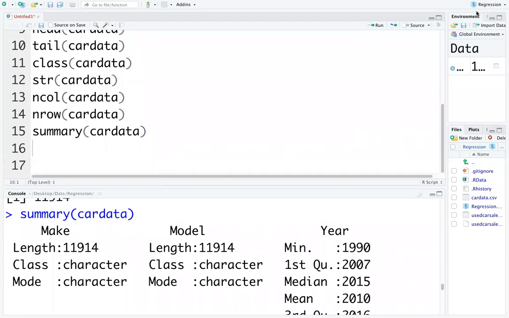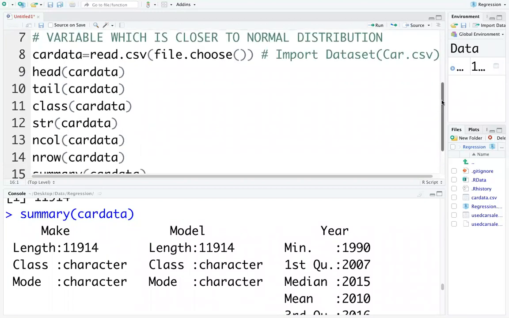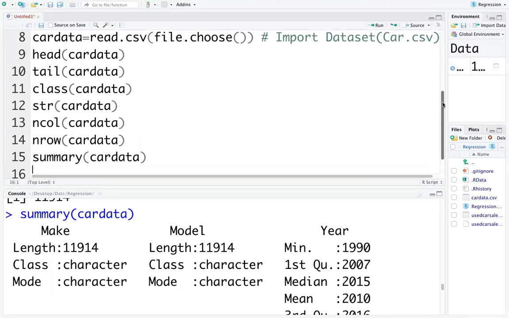These are the standard commands which you have run on the basic data. After importing, we will run the standard commands: car data, head, tail, class, str, ncol, nrow, summary, and car data.